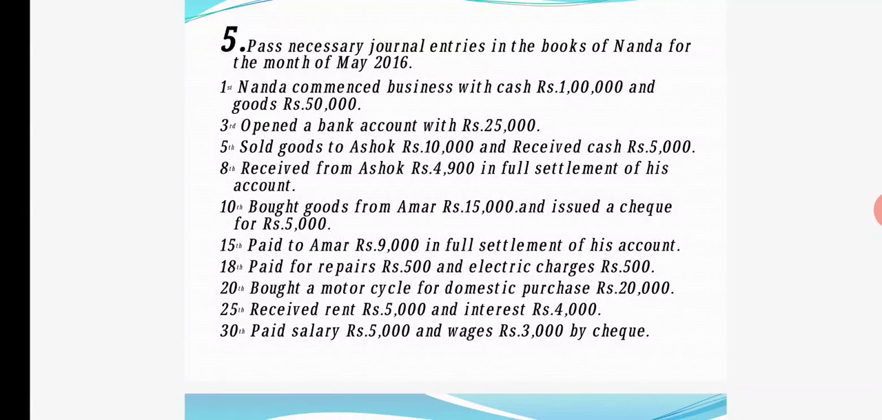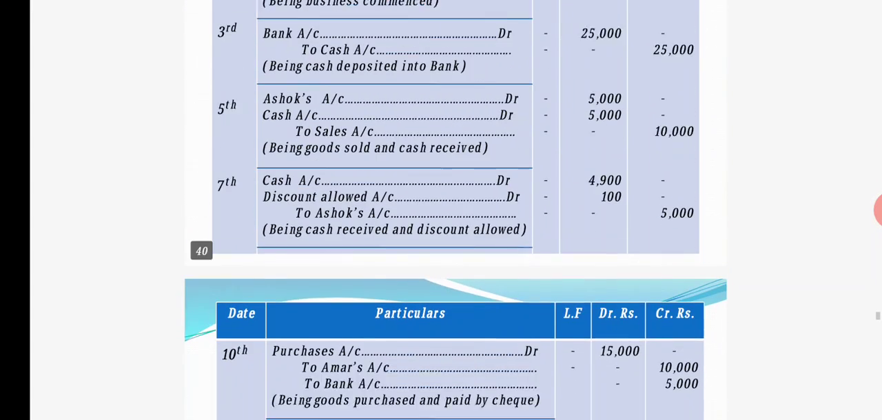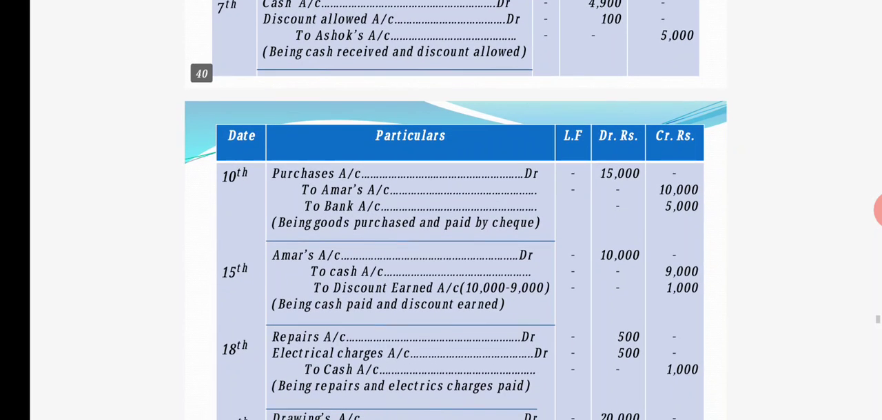Okay, the next entry is on the 10th. Bought goods from Amar 15,000 and issued a check for rupees 5,000, meaning we have purchased now from Amar 15,000 and we have given a check to him for rupees 5,000. What will be the entry then? Purchases account debit 15,000, because 15,000 of goods we have purchased, and to Amar's account 10,000, check we have issued, right? To bank account 5,000.